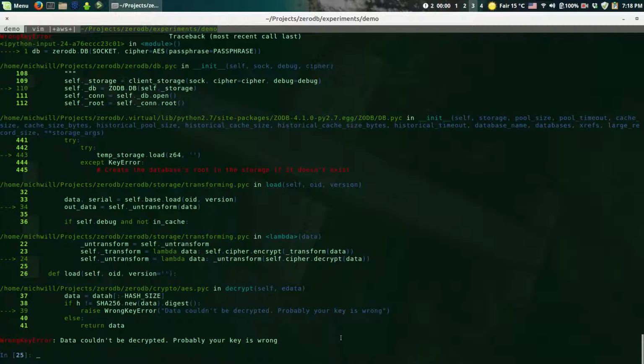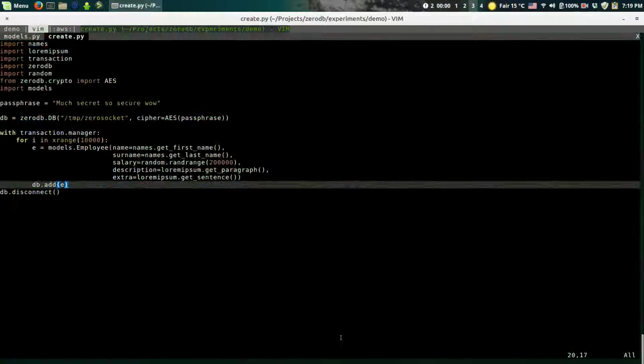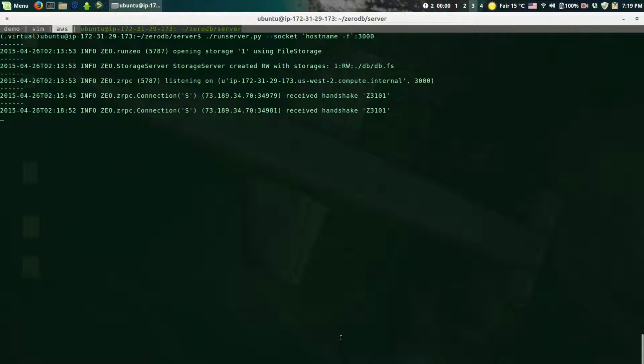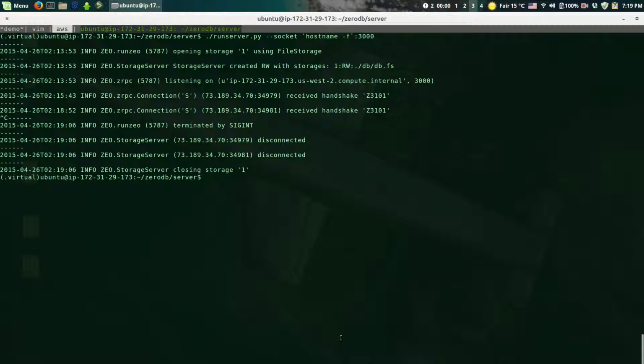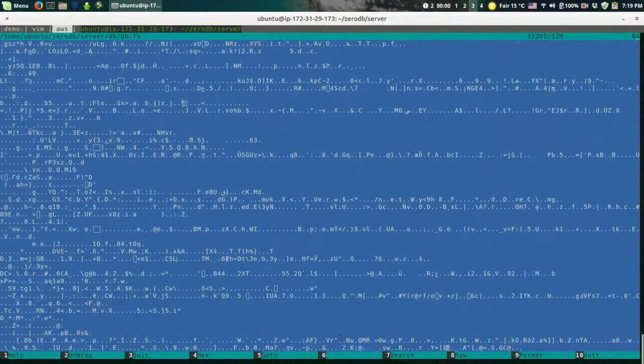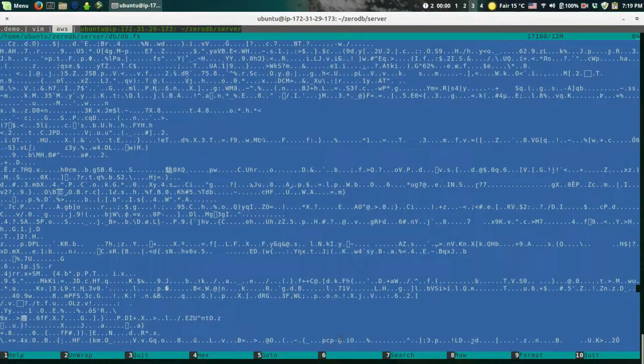Alright, but what if I'm an attacker who infiltrated AWS and who tried to figure out what the data are? Okay, let's look what do we have. So here are the data from the database. As you can see, it looks quite like random garbage, and it's basically AES encrypted data, and you actually cannot really figure out what is over there.